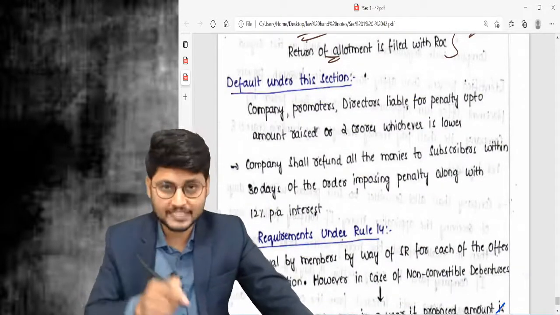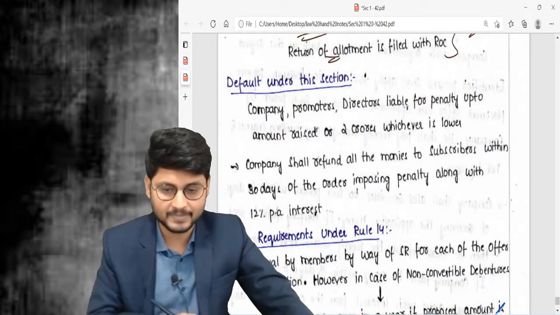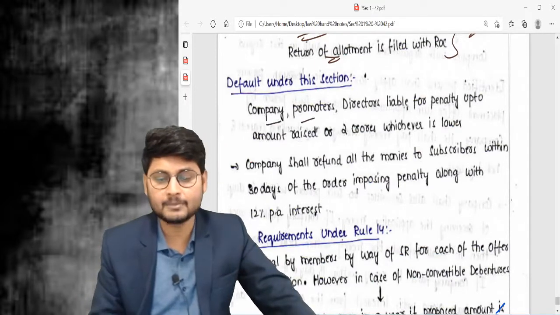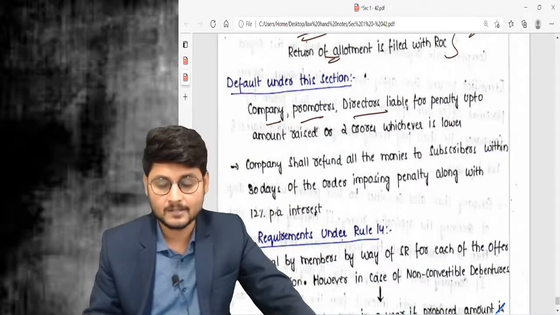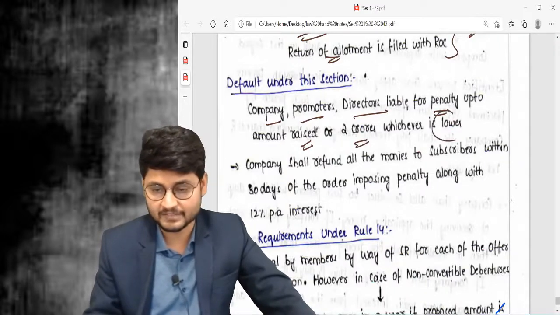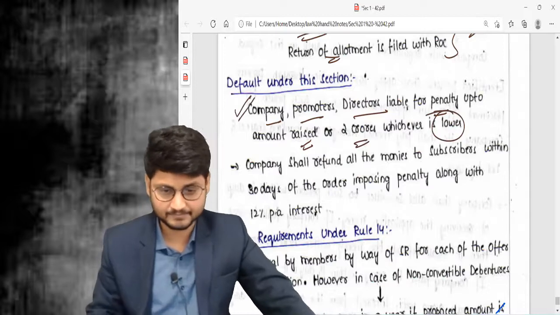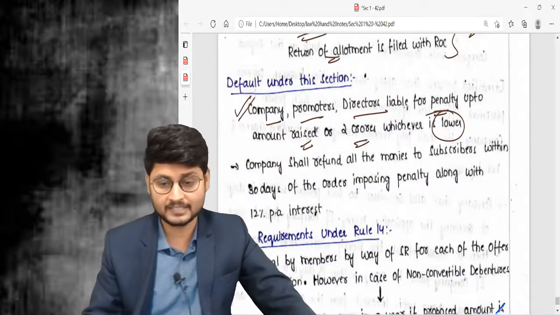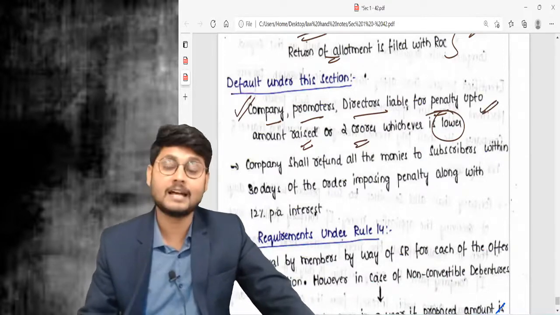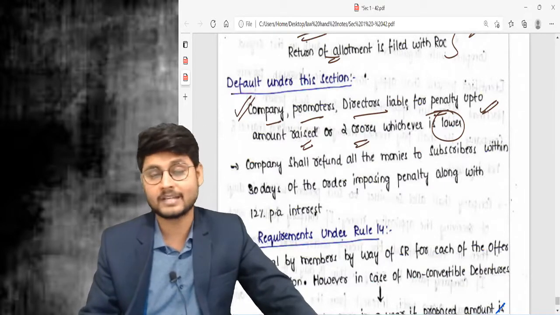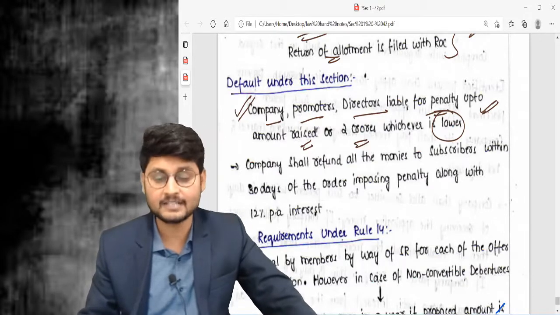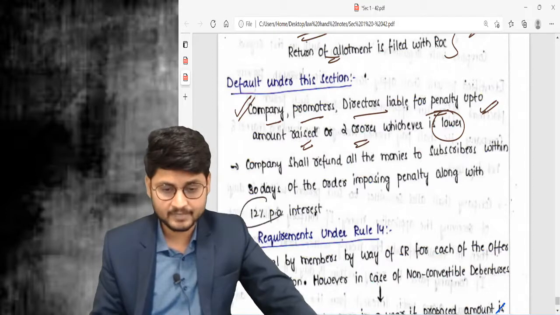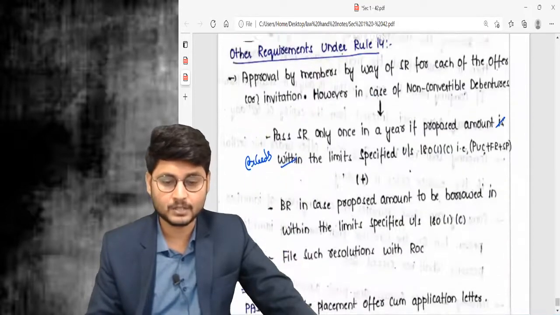If section 42 is not complied with, then the company, promoters and directors are penalized up to the amount raised or 2 crore rupees, whichever is lower. You can just remember this. Along with this penalty, whatever money you raised from identified persons shall be refunded, and interest shall also be paid at the rate of 12%.